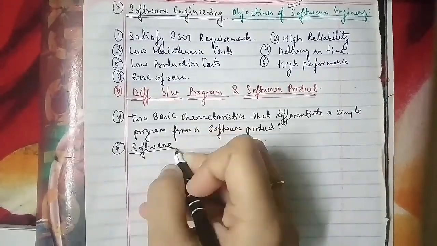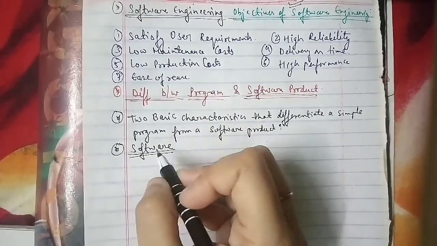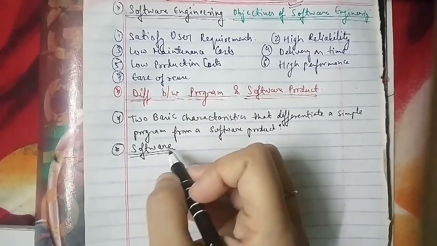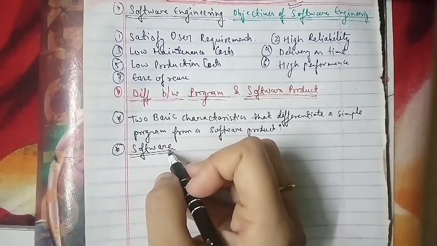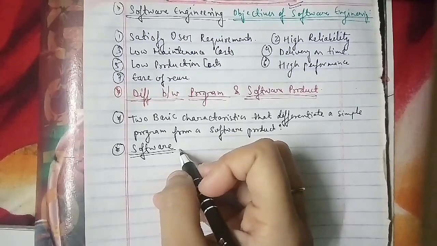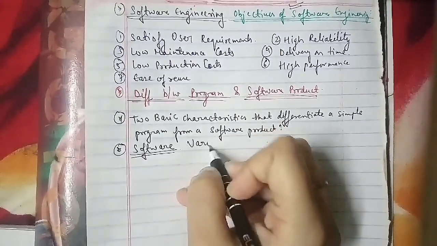Software is nothing but a collection of computer programs and related documents that are intended to provide desired features, functionalities, and better performance. We'll talk about the various characteristics of software.